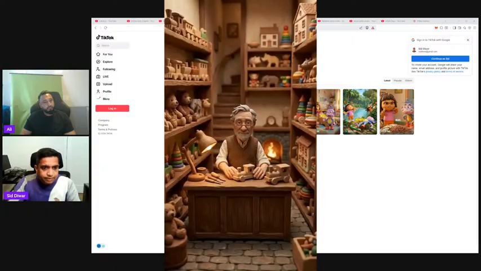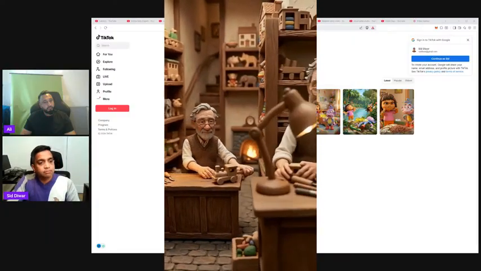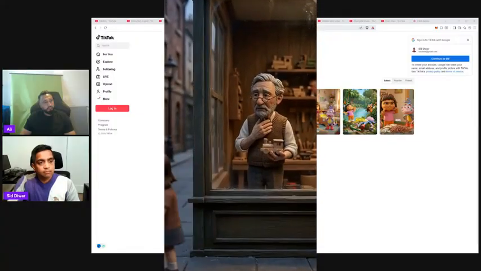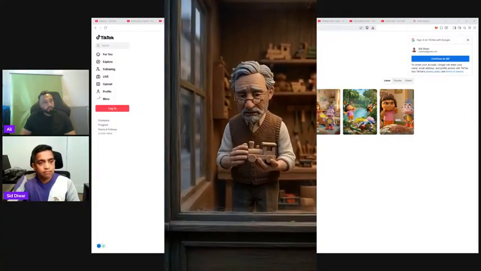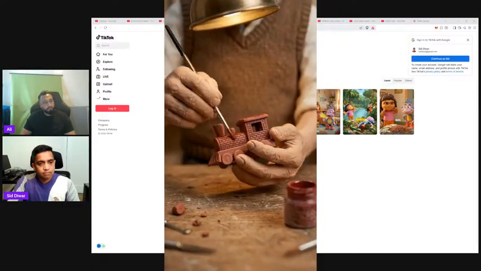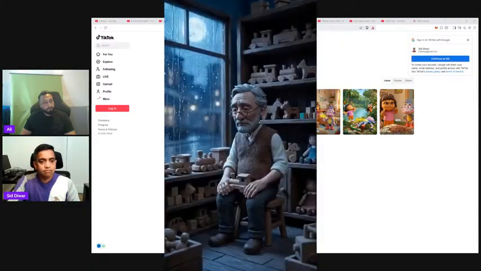There was once a man who built toys by hand. Every toy carried a little piece of his heart.